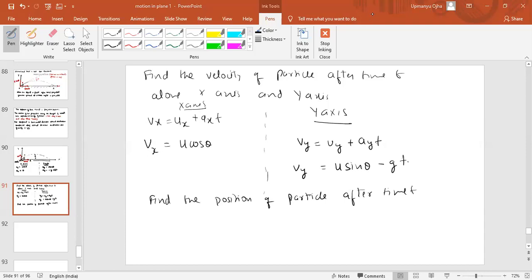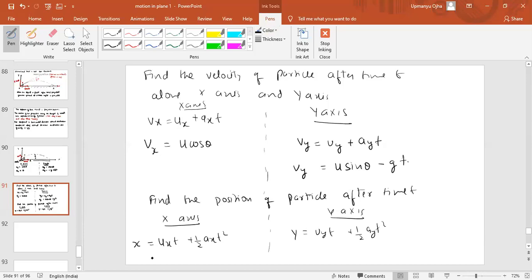Now if I ask you the position of the particle after time t along the x-axis and along the y-axis. Along the x-axis we can assume x must be equal to uxt plus half axt square, and y will be what? Uyt plus half ayt square. Correct or not?